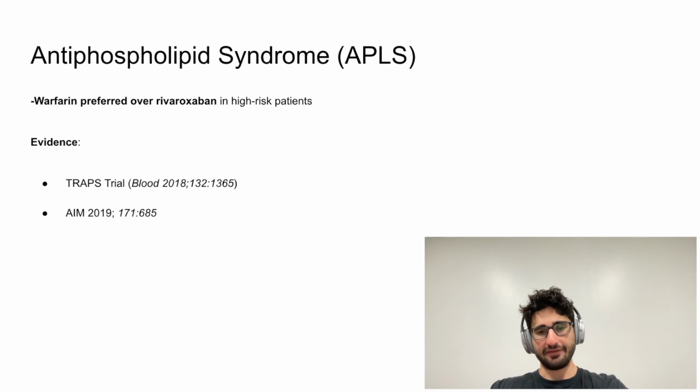Now let's discuss antiphospholipid syndrome. In antiphospholipid syndrome, particularly in high-risk patients, warfarin is preferred over direct oral anticoagulants. This is based on data from the TRAPS trial and others, which showed higher rates of recurrent thrombosis in patients treated with rivaroxaban. And so for now, warfarin remains the standard in this population.